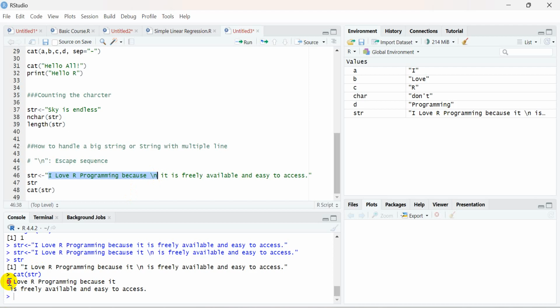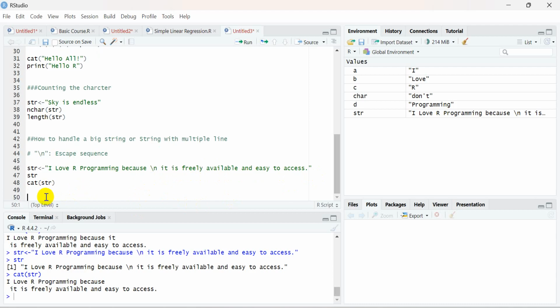And you can see over here, I love R programming because... Okay, and let me run it again. You can see I love R programming because, and there the line break is coming, it means that the cursor will move to the second line, and in the second line it is writing that it is freely available and easy to access. Okay, so in that way you will store all those values that the user will enter freely into your input box. So this is the way you will handle the bigger kind of strings.